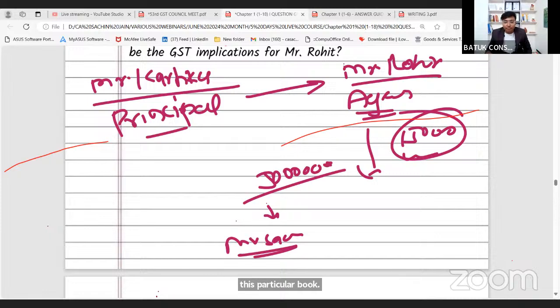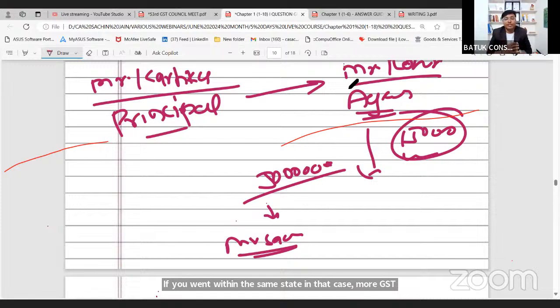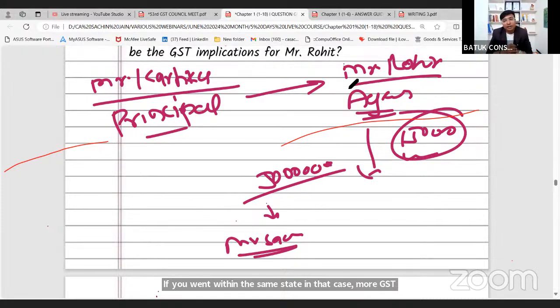If the event is in the same state, in that case, no GST will be applicable, sir. Because in case of intra-state transactions between branch and head office, no GST will be applicable.